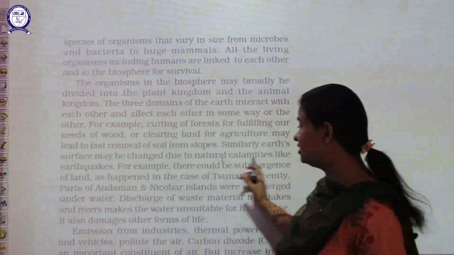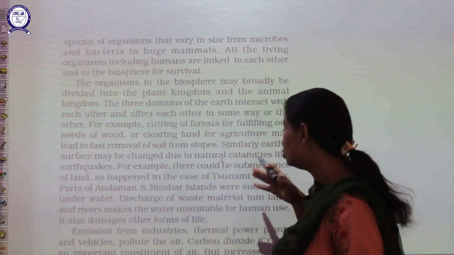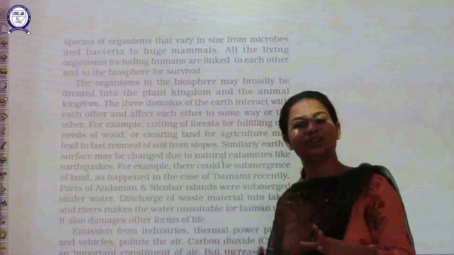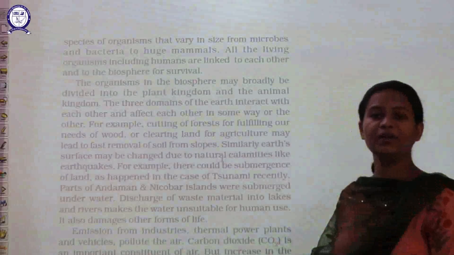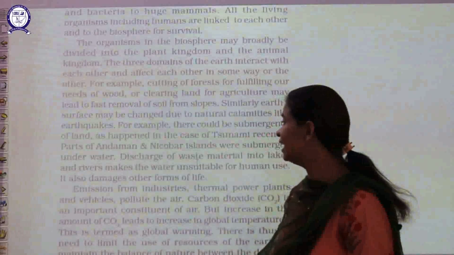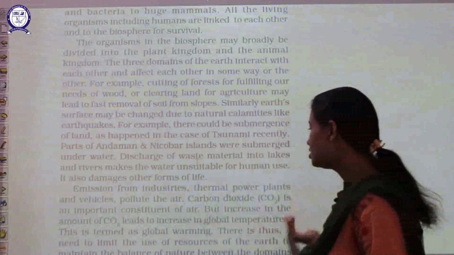Some areas face major earthquakes, and tsunamis also destroy the people residing nearby, obviously near ocean bodies or coastal regions. So these natural calamities also have the power to change this structure.